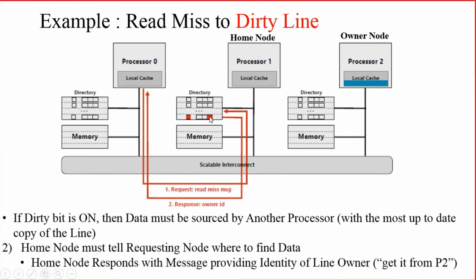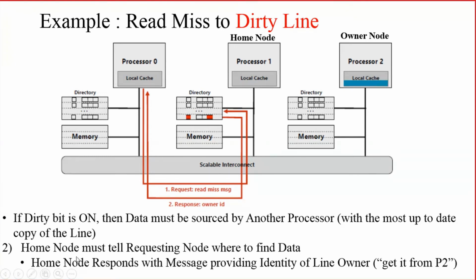So since the data is dirty, what does it do? The data should be taken from another processor with the most up-to-date copy of the line. The most up-to-date copy of the line means valid data, right? So since the dirty bit is on or set, processor 0 should read the actual data from somewhere else. In my case, it is processor 2, right?